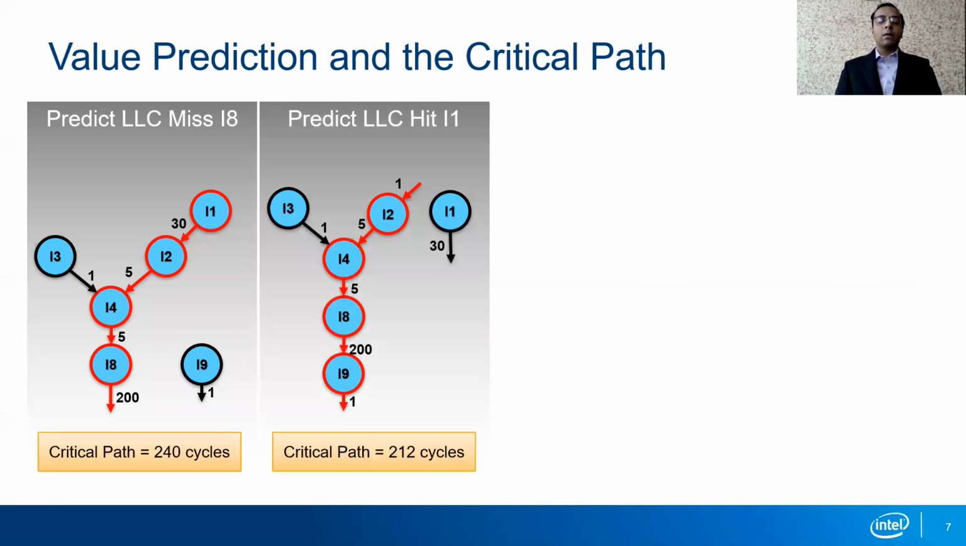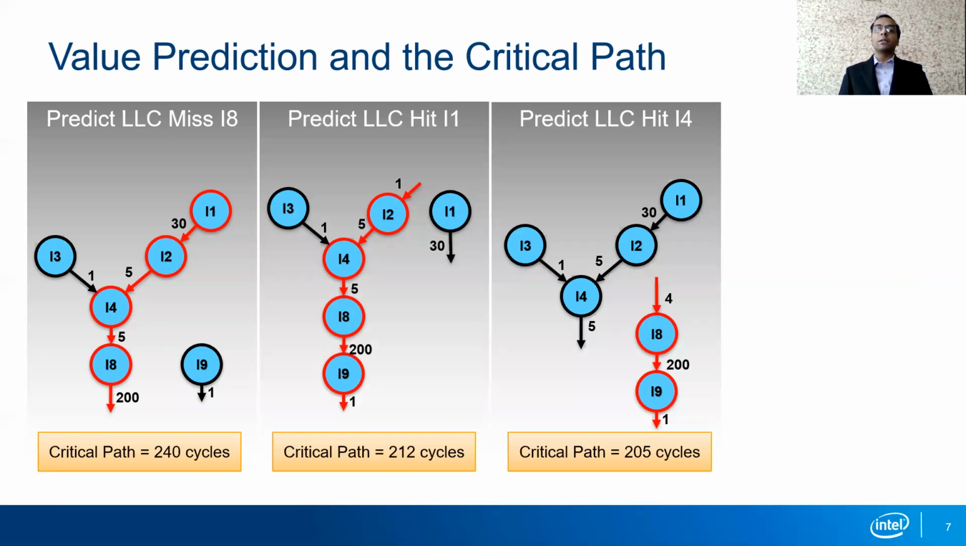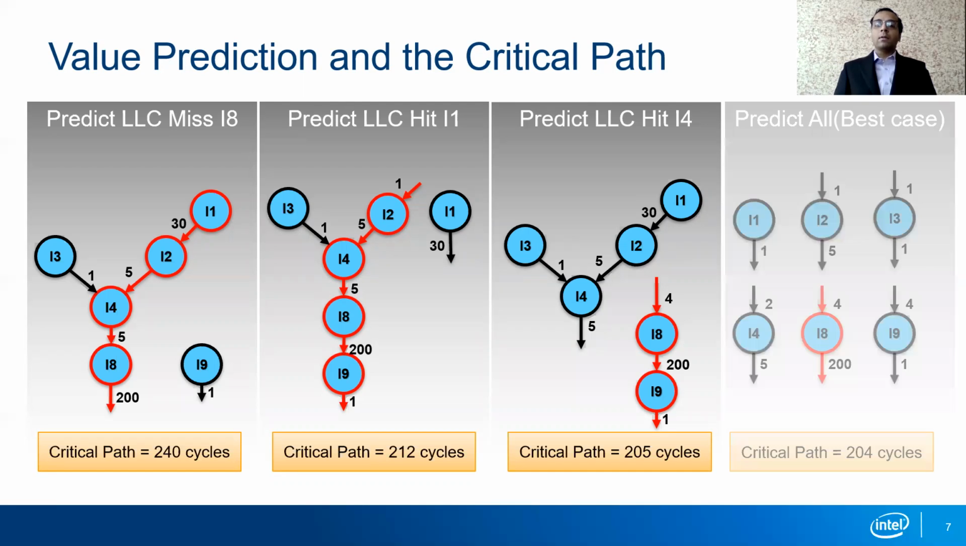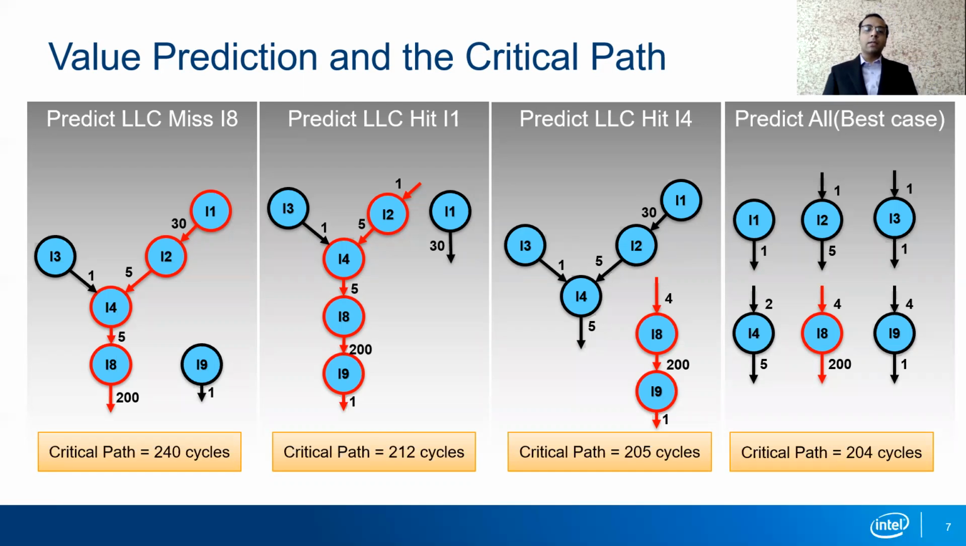Therefore, if you predict another instruction, suppose instruction 1, we see that the critical path has shortened substantially more to 212 cycles. If we explore further and predict instruction 4, we see that the critical path is shortened even more to 205 cycles. The best case for value prediction would be to predict all instructions, and in this case, the critical path becomes equal to 204 cycles.